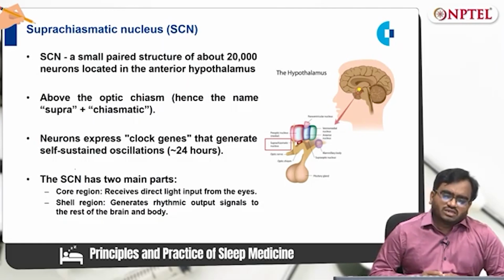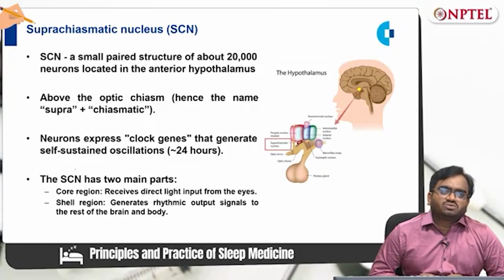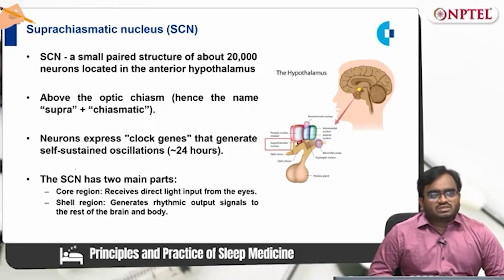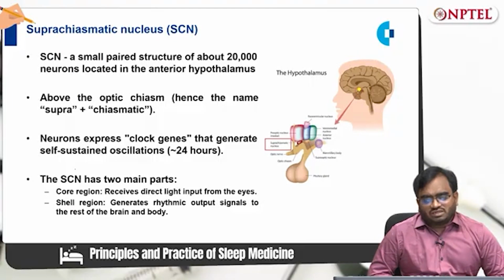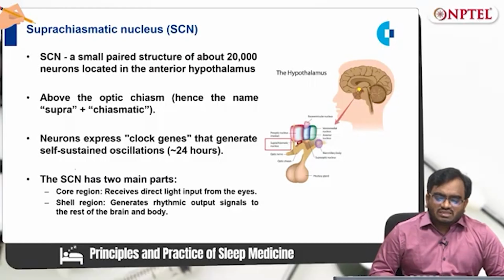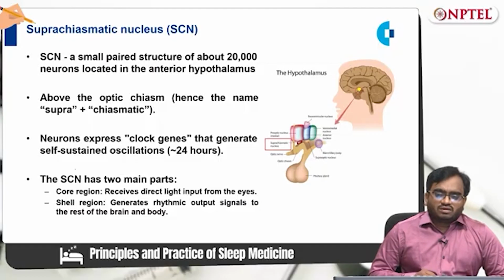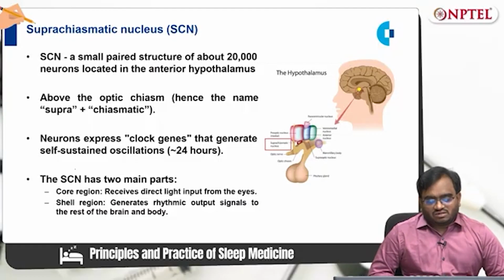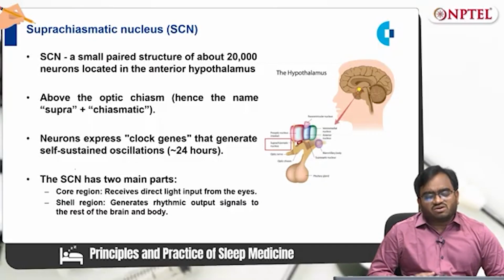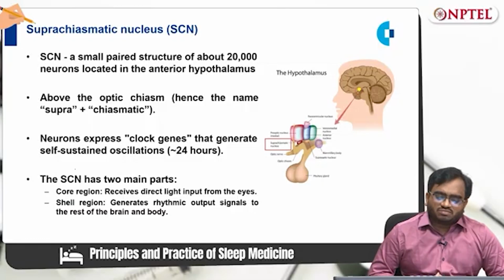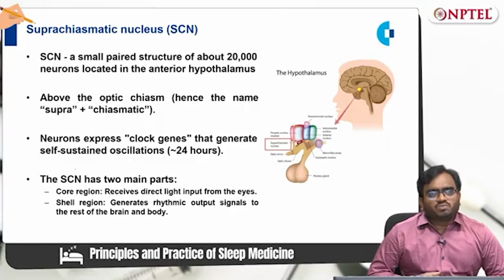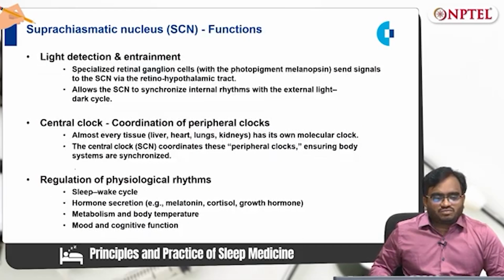The suprachiasmatic nucleus contains two regions or two parts. Number one is the core region, where it receives direct light input from the eyes. The next region is the shell region, which generates rhythmic output signals to the rest of the brain and body. So these two parts play a role in controlling the circadian rhythm.